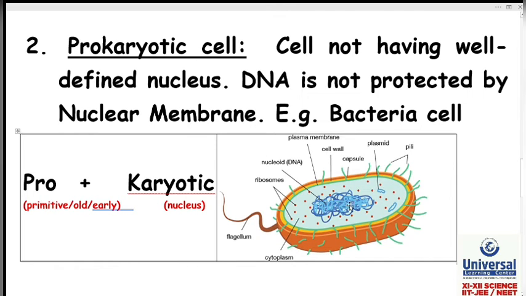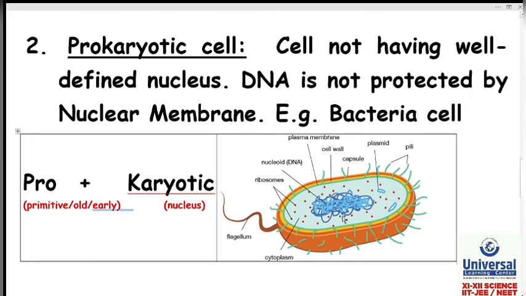See this picture. Here there is no nuclear membrane, so that is why we can say it is pro or early or primitive nucleus without nuclear membrane. If there is no nuclear membrane, what about DNA? We have seen in eukaryotic cell that DNA is protected inside nuclear membrane.